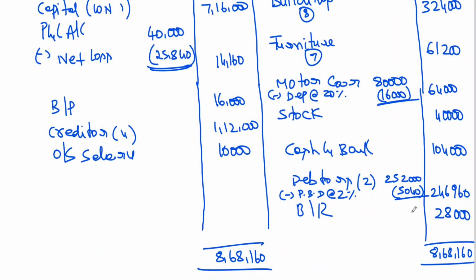Into 0 means liability 0. The balance sheet has been tallied. I hope you got the clarity of this problem.